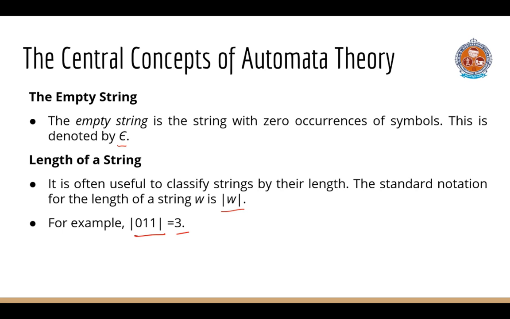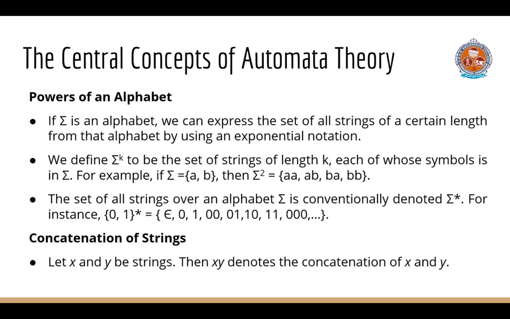Powers of an alphabet. If sigma is an alphabet, we can express the set of all strings of a certain length from that alphabet by using exponentiation notation. We use sigma to the power k to be the set of strings of length k, each of whose symbols is in sigma.